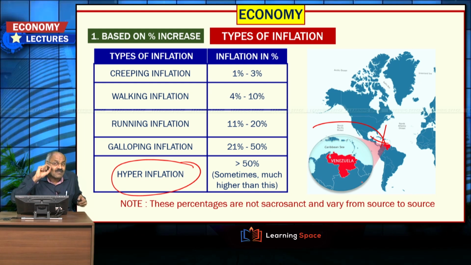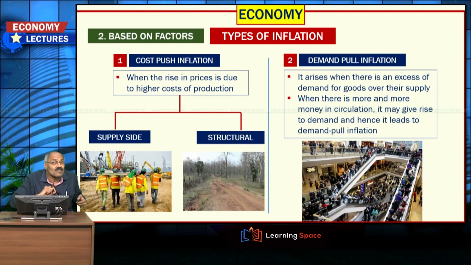If you look at the types of inflation based on the factors, one is cost push inflation, the other one is demand pull inflation. Cost push inflation is primarily due to supply side factors, and at the same time there are some structural deficiencies in the economy also. Because of structural deficiencies also, the costs will increase.